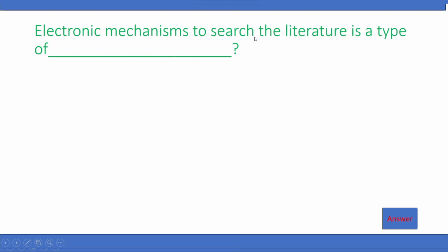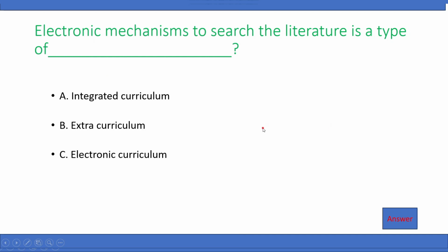Electronic mechanisms to search the literature is a type of A. Integrated curriculum, B. Extra curriculum, C. Electronic curriculum, D. Hidden curriculum. The right answer is electronic curriculum. C is correct.